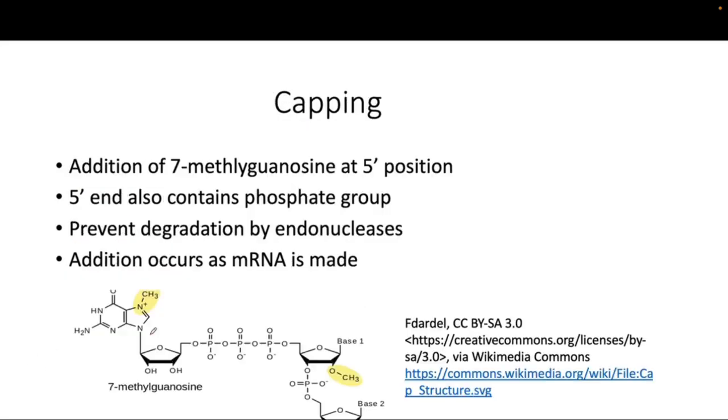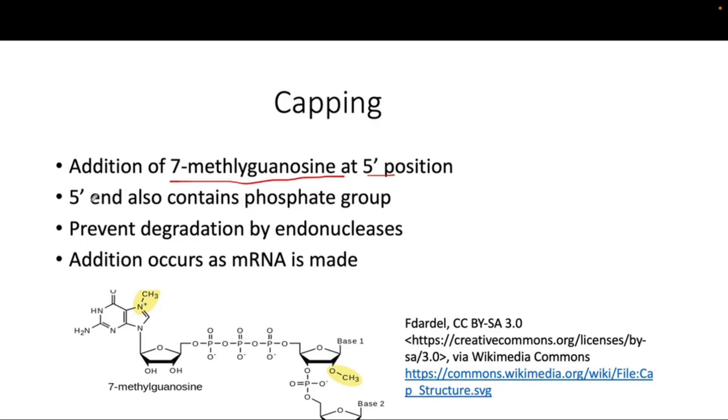Okay, so capping, which is the 5' capping. As the name suggests, there is an addition of a cap at the 5' end of pre-mRNA. There is an addition of methylguanosine at the 5' end position. So here is the structure that I've depicted here. This is the methylguanosine that is being added to the 5' end of pre-mRNA.